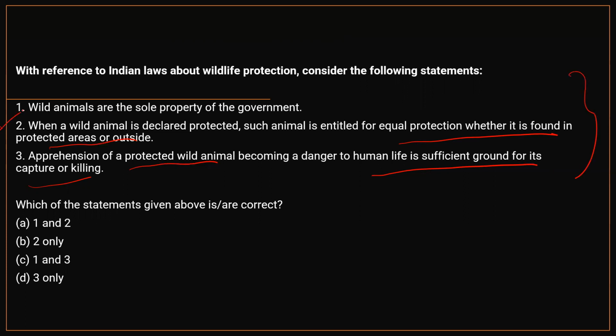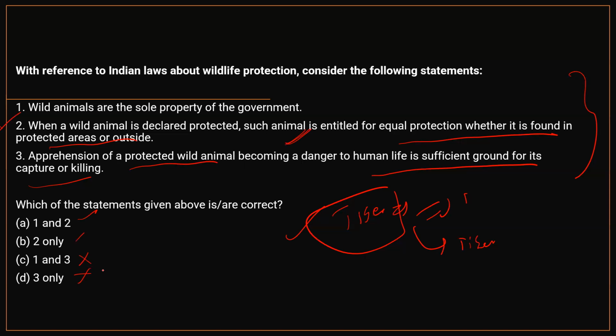When a wild animal is declared protected, it is protected whether it is in a protected area or outside. Obviously, right? Suppose you are saying the tiger is a protected animal, it will be protected whether it is in a tiger reserve or outside the tiger reserve. Otherwise, it goes against the basic reason why such an animal is being declared protected. So the second statement is 100% correct. Now we are left with 1 and 2, and 2 only, once you remove this.